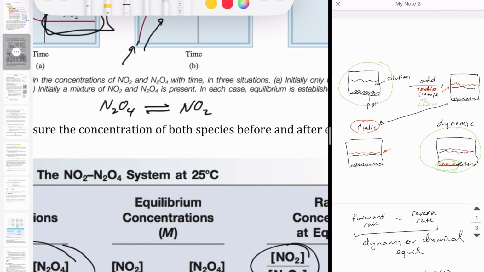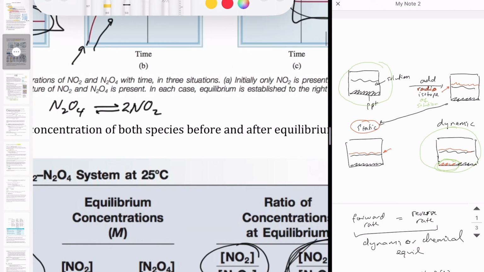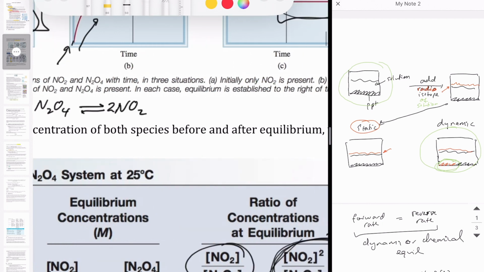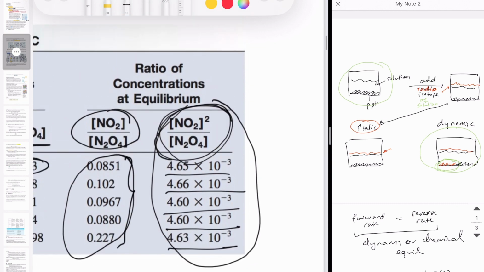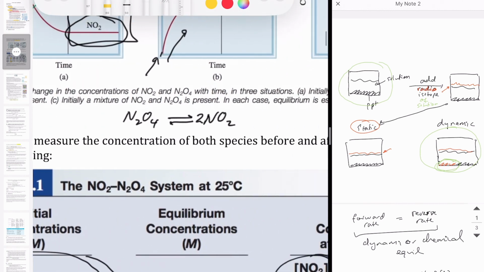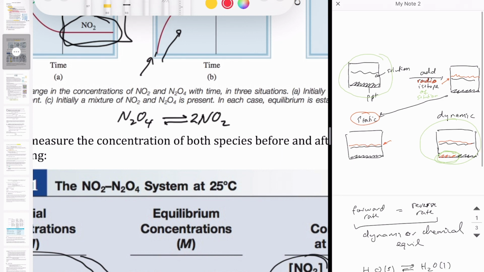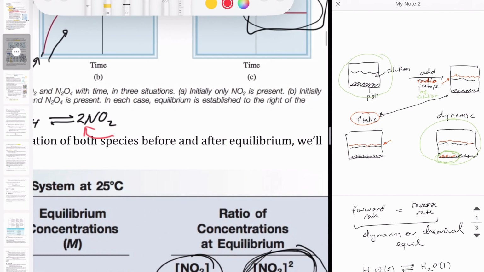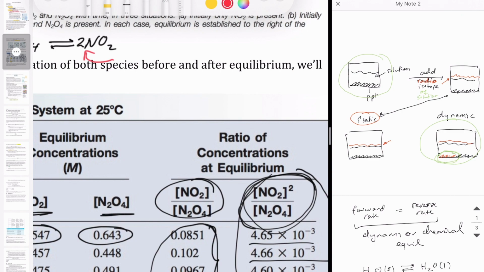So the reaction is N2O4 goes to 2 NO2, where there is a 2 coefficient to balance it out. It turns out that when you take the ratio of NO2 raised to 2 divided by N2O4, you get the same number every time, as we showed in that table. What is NO2 raised to the power of 2? Well, it's just the coefficient of NO2 in that reaction. And then N2O4 has a coefficient of 1, so when it's raised to the power of 1, then it's just itself. Now, it turns out that this is true for all reactions at equilibrium.